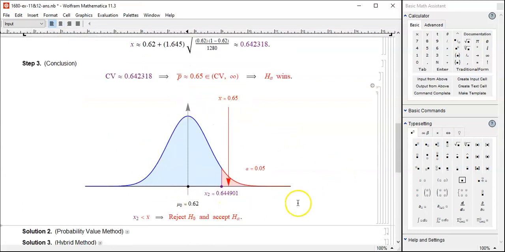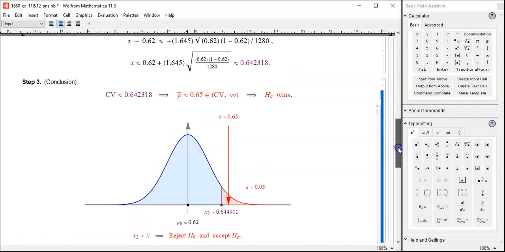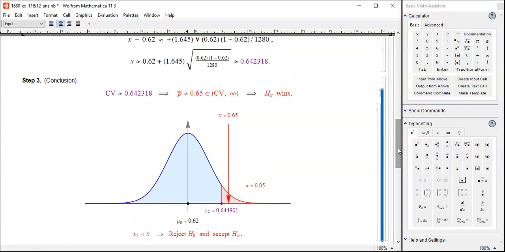So if you draw a picture, null is 62% and 0.64 something is the critical value, and then 0.65 falls into the red region, the alternative region. Too far away from the null, so HA wins. Make sense? Okay. This is the method I prefer the most.